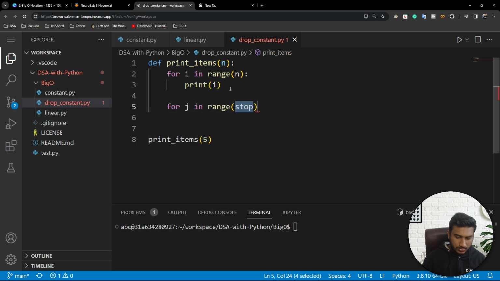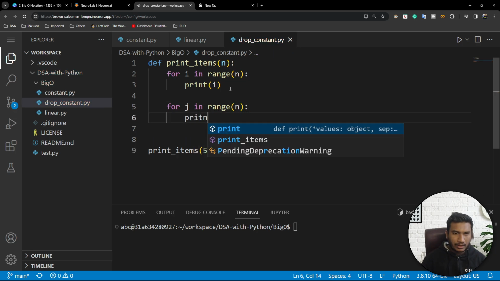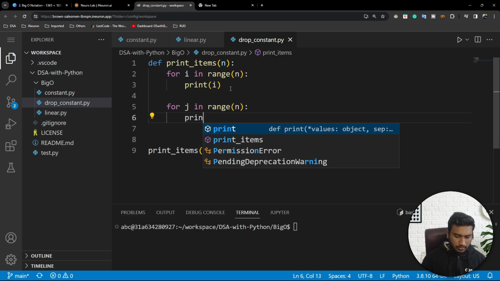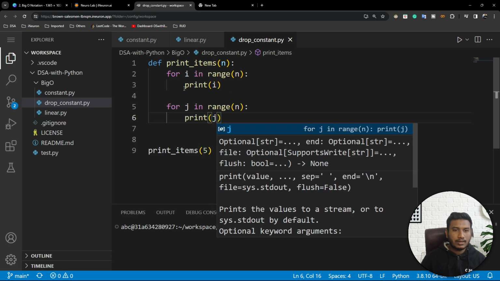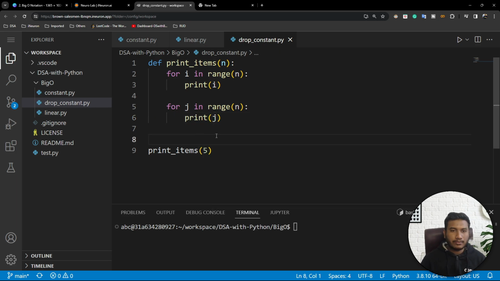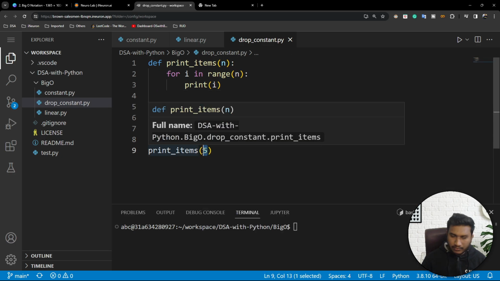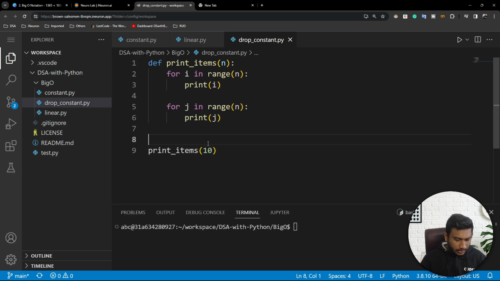It uses range of n and prints the value one by one, print j. So this is the function, and inside it I have taken another for loop. Now let's give one value here. I'll take 10.